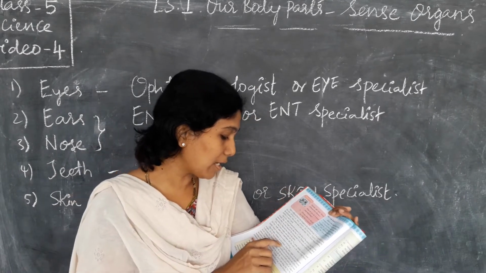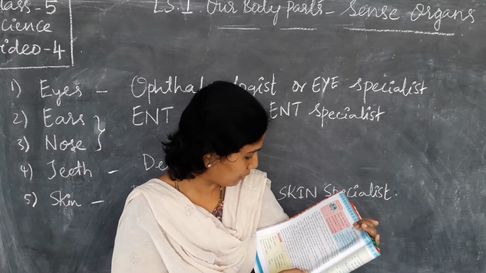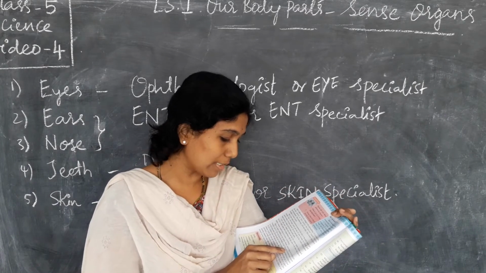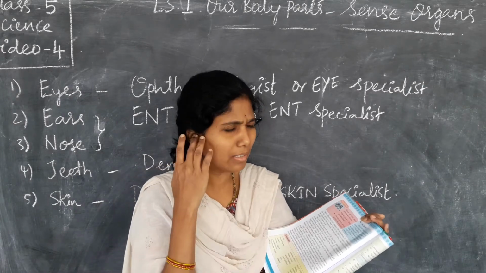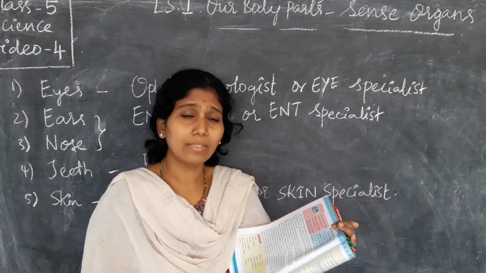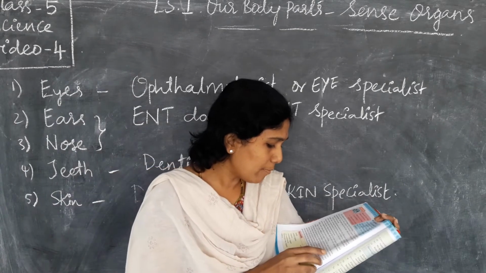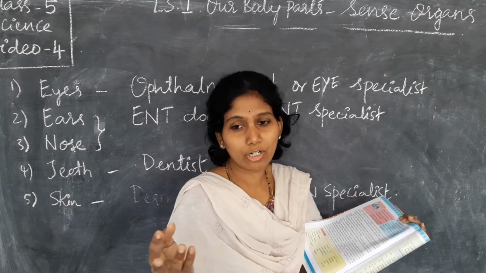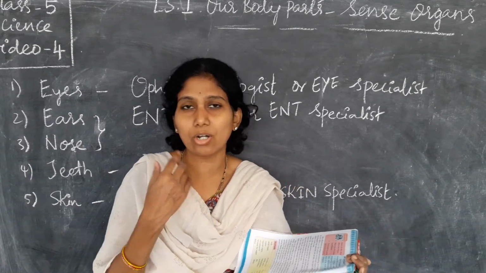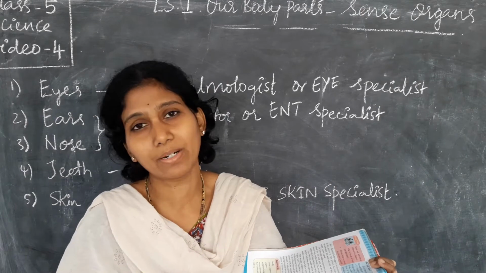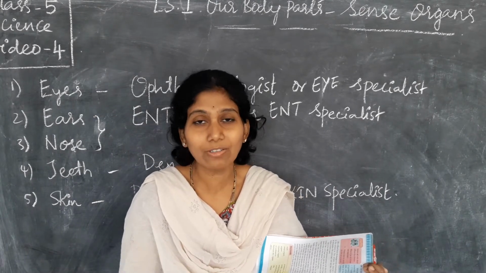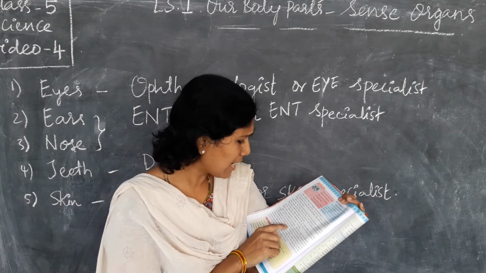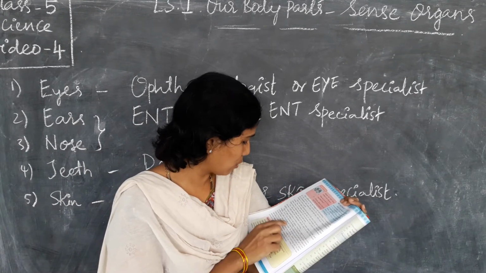There are some children in our school whose sense organs do not function properly. Don't they have the right to get educated? If anybody has a problem with the ears, eyes or anything else, it should be cured. Everyone must learn to help each other. What if any of your friends is not able to see? If a friend is not able to see and is sitting at the back, you have to help your friend to sit in the front. Correct? Discuss and say what facilities must be provided in our schools.